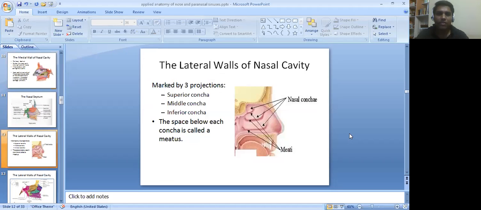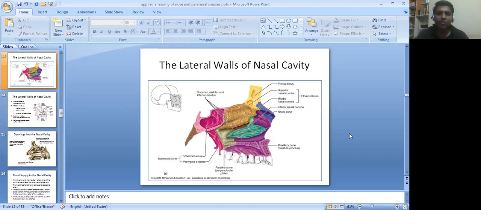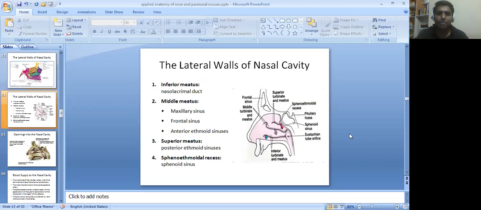The lateral wall of the nasal cavity is marked by three projections: superior concha, middle concha and inferior concha. The spaces below each concha are called meatus. The lateral wall of the nasal cavity, the inferior meatus.